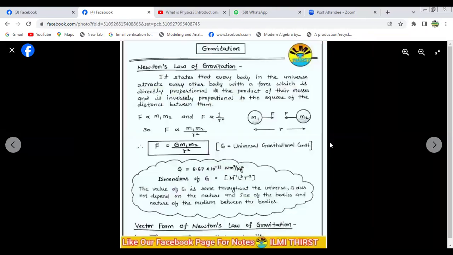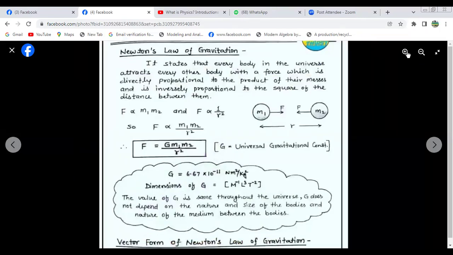Now, what is Newton's law of gravitation? It states that every body in the universe attracts every other body with a force which is directly proportional to the product of their masses and inversely proportional to the square of the distance between them. That means F is proportional to m1 m2 and F is proportional to 1 by r square. These are the two relations from Newton's law of gravitation. So F is proportional to m1 m2 divided by r square.